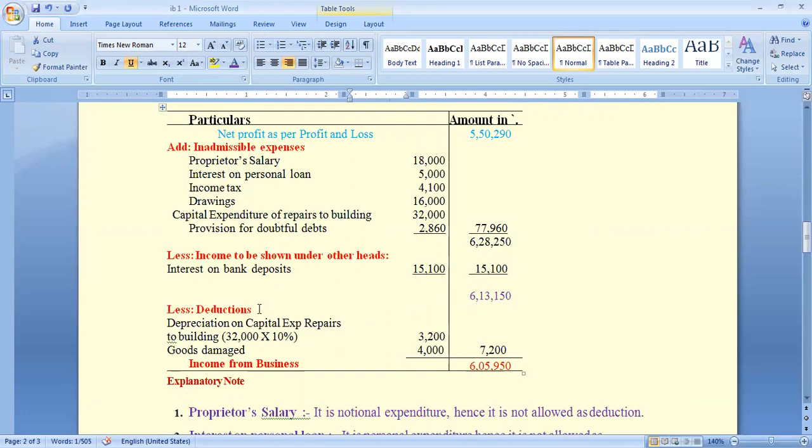And here, for the capital expenditure on repairs to the building, we have 32,000 rupees. Under this, we can have a deduction of 10%, so deduct this amount: 32,000 rupees into 10% equals 3,200. And the damaged goods of 4,000 are also given as a deduction. 3,200 plus 4,000.